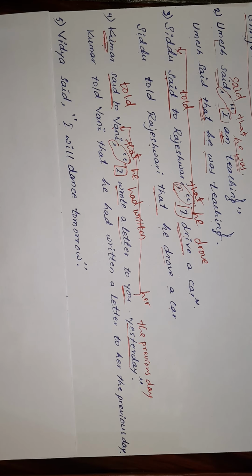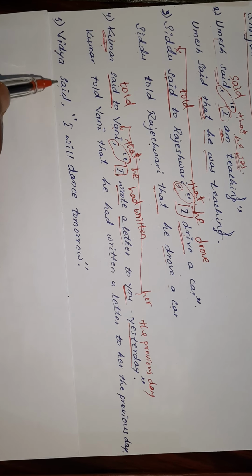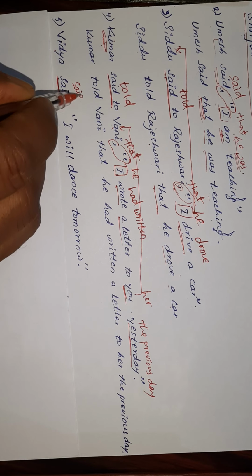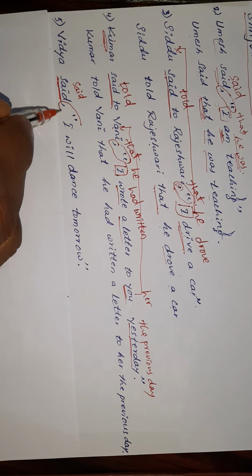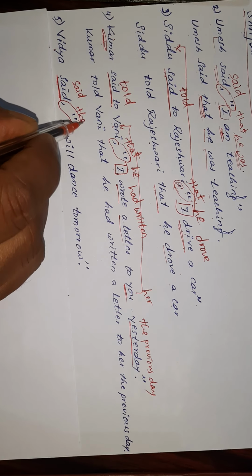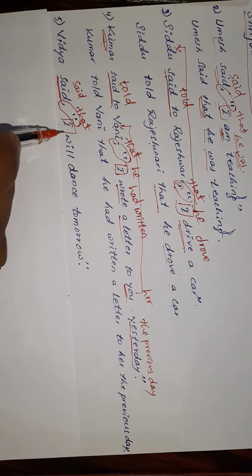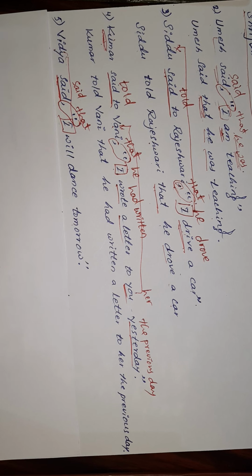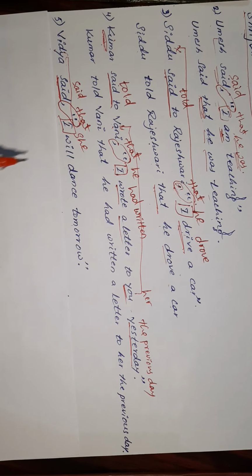Let us see the fifth example. Vidya said, "I will dance tomorrow." The first step is identifying the reporting verb. Said remains said as it is. Remove the comma and inverted commas and use the conjunction that. I is the first person, so it changes according to the subject of the reporting verb, meaning I becomes she.